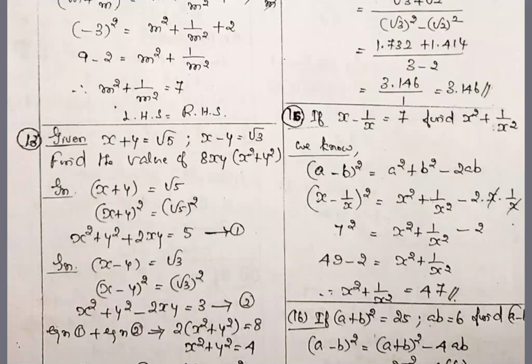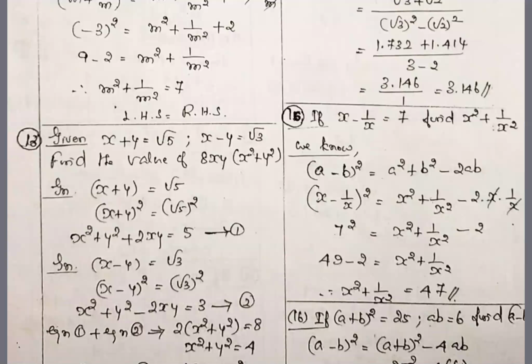How to remove? x plus y is equal to root 5. Take square on both sides. x plus y the whole square is equal to root 5 the whole square. On the right hand side, square and square root will get cancelled, 5. Left hand side x square plus y square plus 2xy is equal to 5. One new equation we are getting.